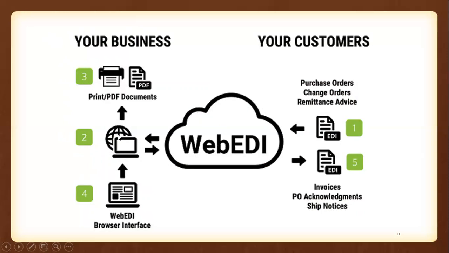By using an internet browser, the purchaser company will fill in the fields in the web forms which are given by your business, and that is called what? Web EDI browser interface. Whatever fields are filled in by the purchase company can be printed or converted into PDF documents, right?